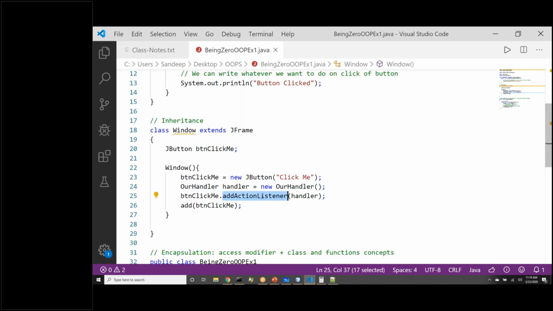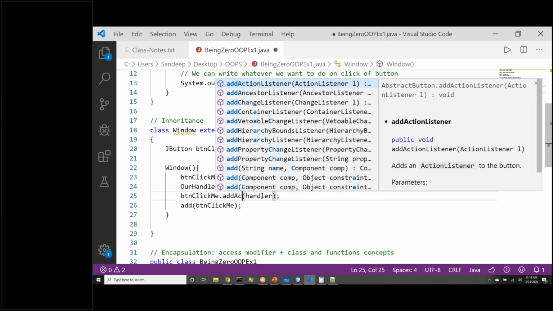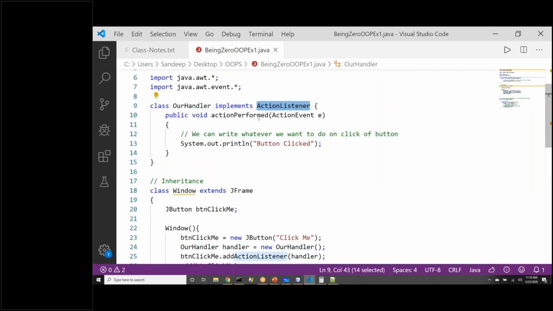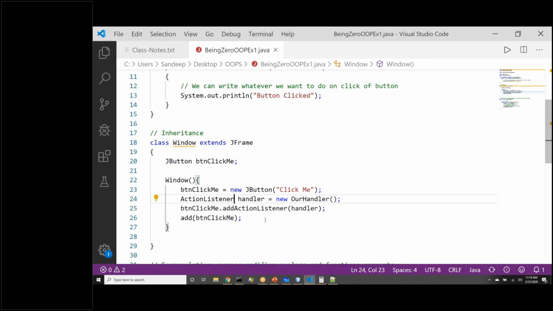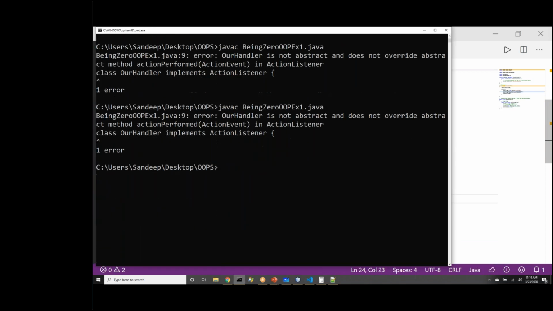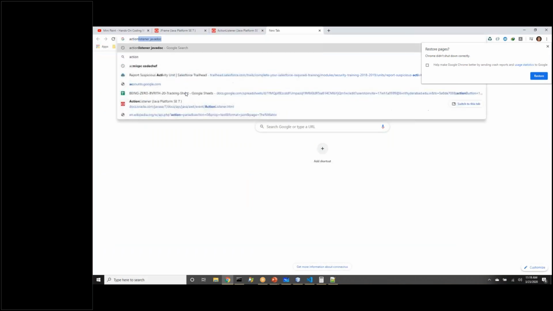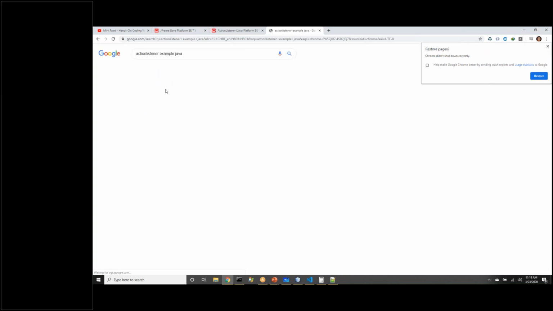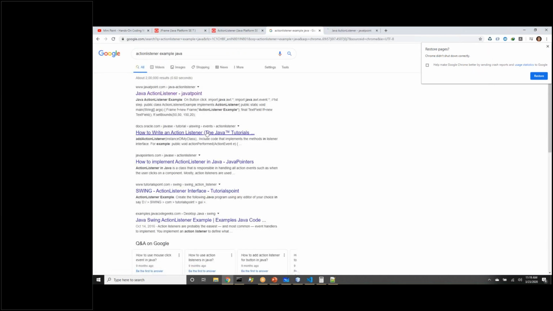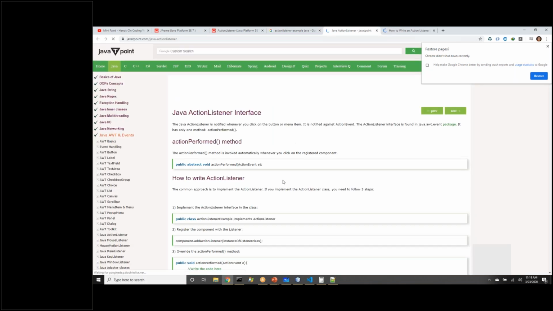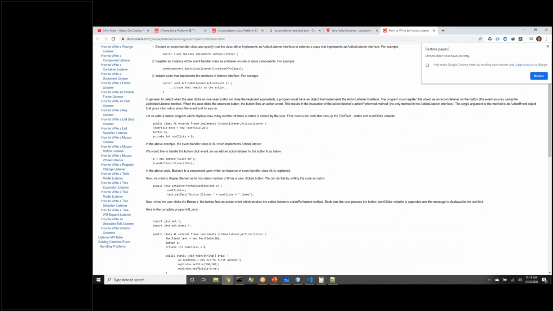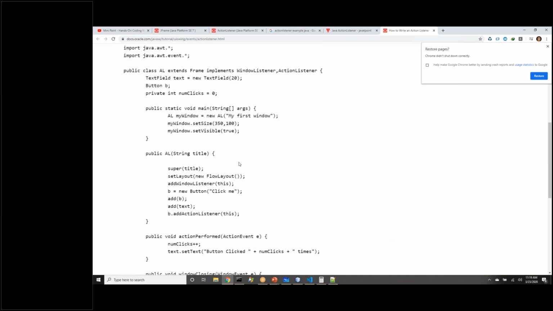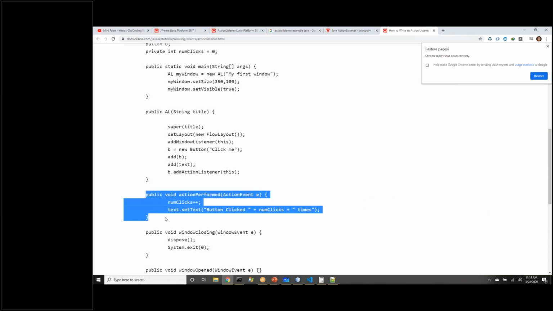OurHandler, we are adding an addActionListener. And this is object of ActionListener. Okay, let me try that here for the time being. No, let me search some example. ActionListener example Java. We'll figure out what the issue is. How to write ActionListener. There is a tutorial for that. I'll just follow from there. So class implements ActionListener, and here we have actionPerformed.